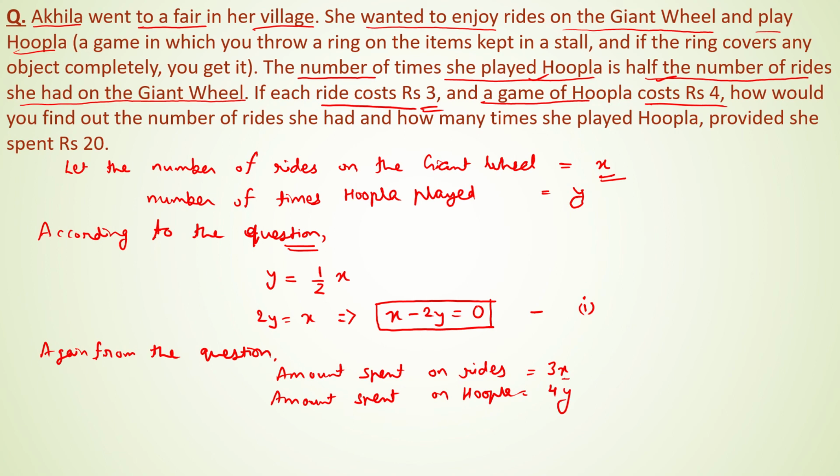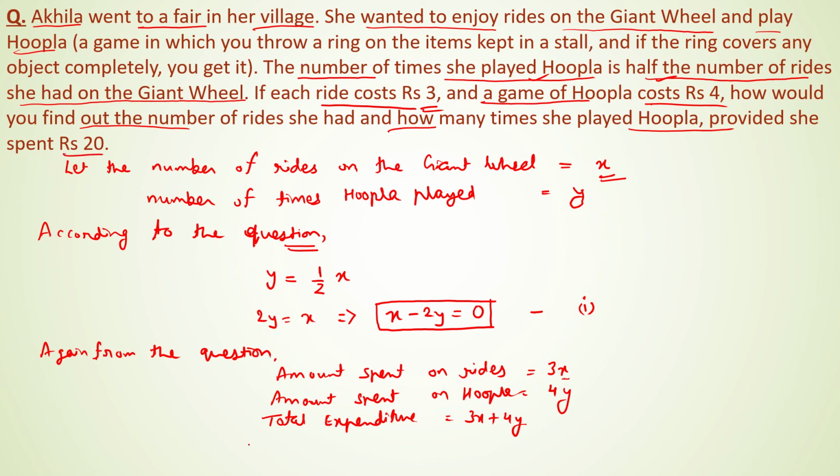So the total expenditure is 3x plus 4y. According to the question, you find out the number of rides she had and how many times she played hoopla, provided she spent rupees 20.